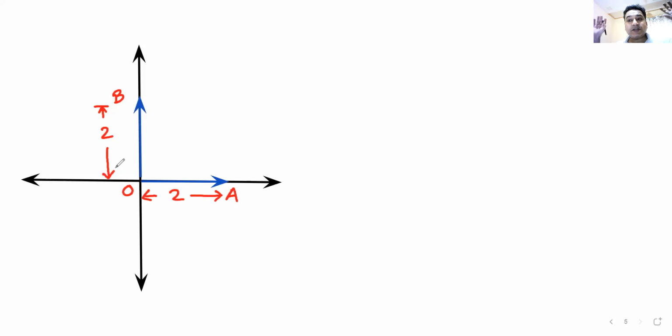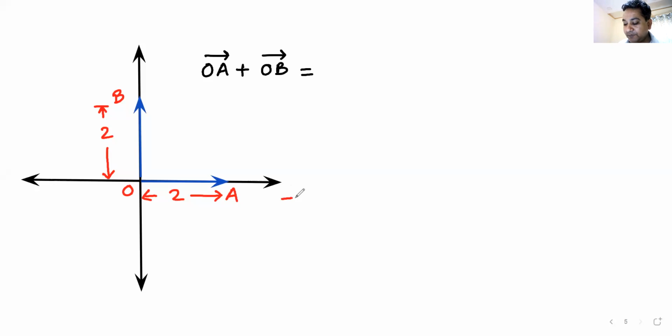Do we understand the scenario? We understand the question. I have two vectors OA and OB. One is like this, the other one is like this. Both the magnitudes are 2. You have to tell me what is OA vector plus OB vector. How much is OA vector plus OB vector? And your time starts now.